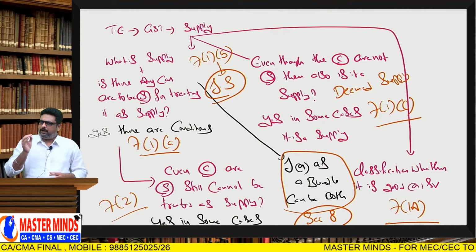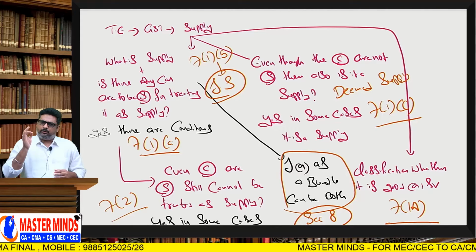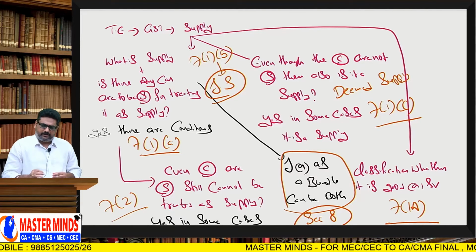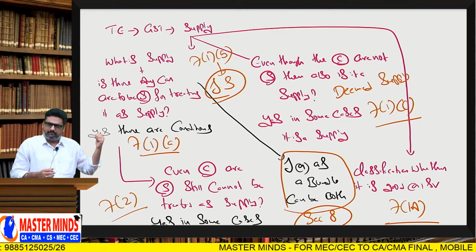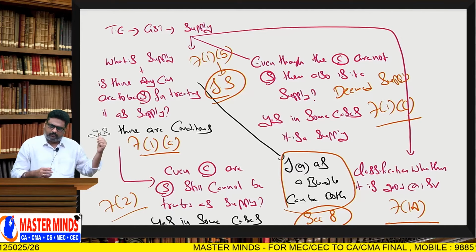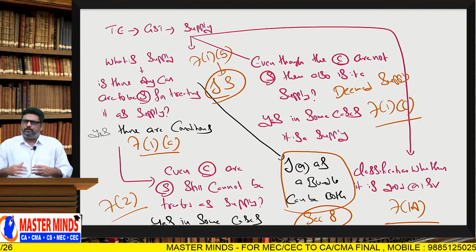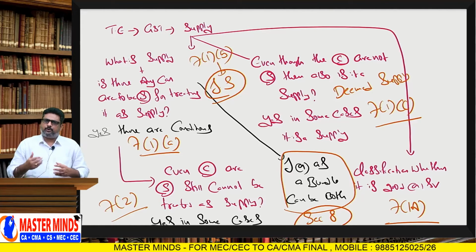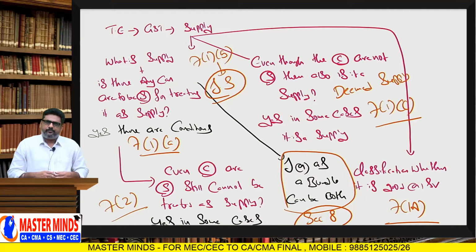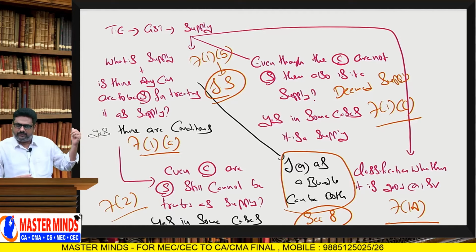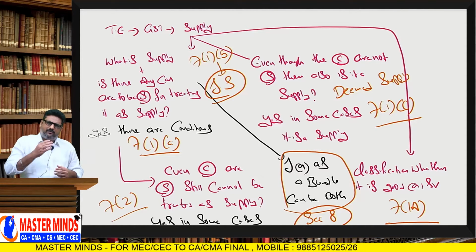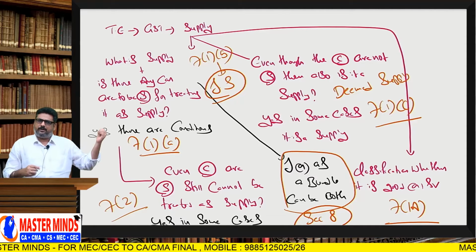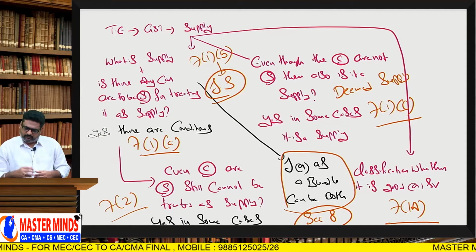So, what are the conditions that are to be satisfied to treat a transaction as a supply will be dealt by 7 subsection 1 clause A. Not only domestic transactions, international transactions are also covered under GST. It is the point that is there in 7.1b. And even though the conditions are not satisfied, still it is a supply. This matter will be taken care by 7.1c.